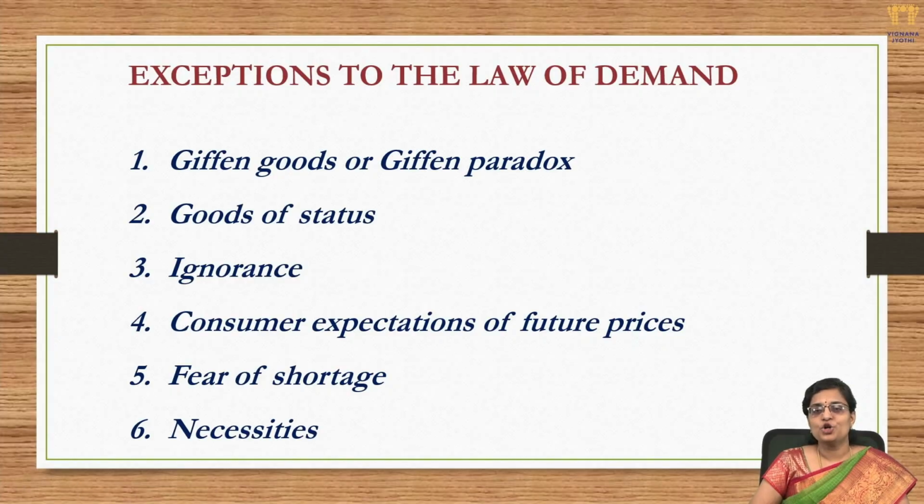This has actually been observed and studied extensively by Robert Giffen, who was working on American labor families. He studied these families continuously, and he found that their staple food was bread. They were spending most of their money on purchasing bread, with very little left over to spend on meat. So their major food was bread, and along with that a little bit of meat.